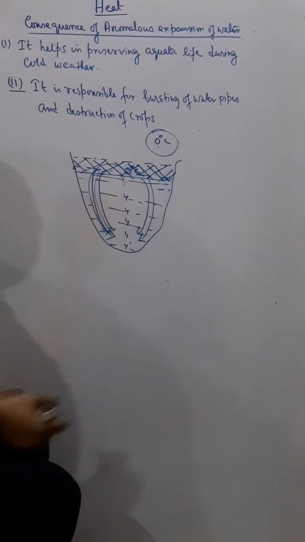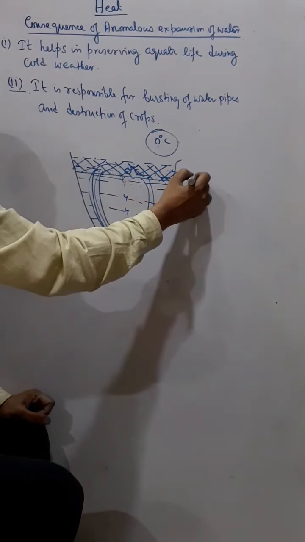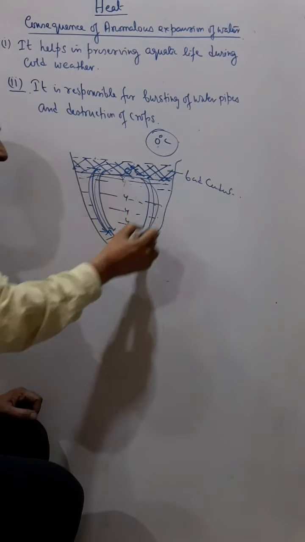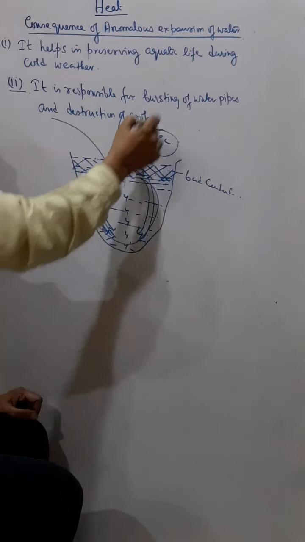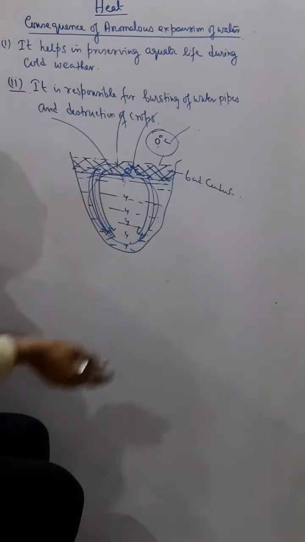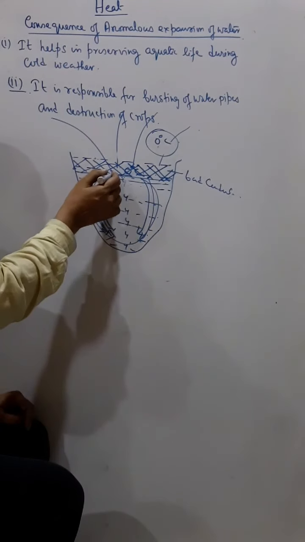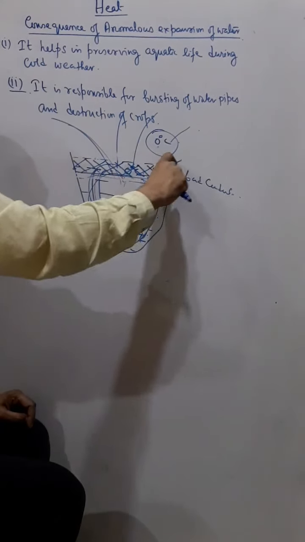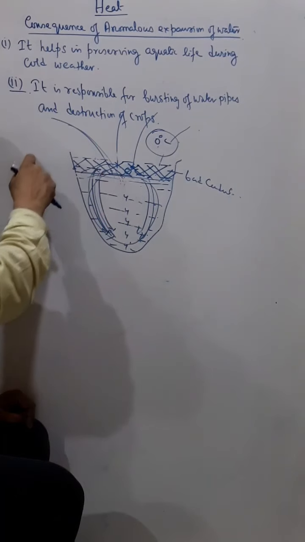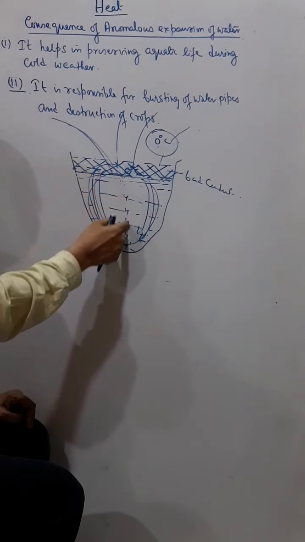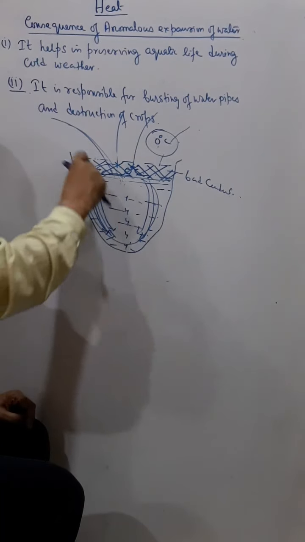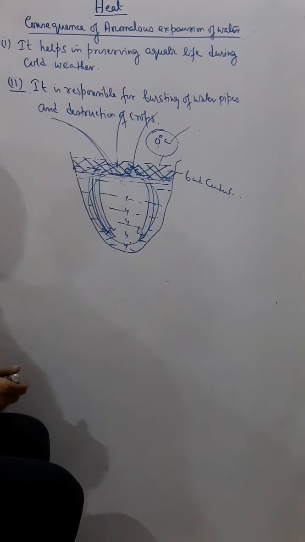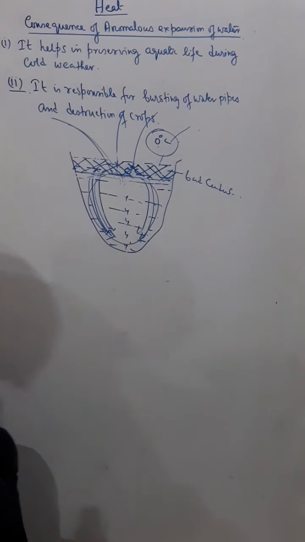It changes into ice. Now this ice is a bad conductor of heat, and therefore it does not allow the inside heat to escape very fast. It makes an insulating, bad conducting layer and does not allow the water to lose heat. So the temperature of the lower part of the water remains 4 degrees Celsius, while the upper part is 0 degrees, that is, it changes into ice, and hence aquatic plants and animals can survive.